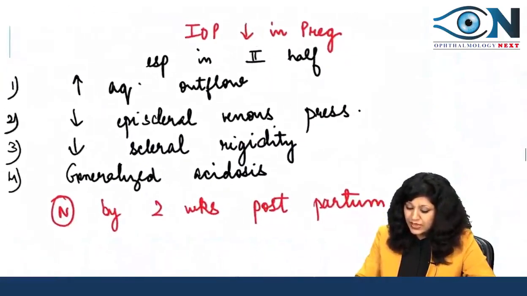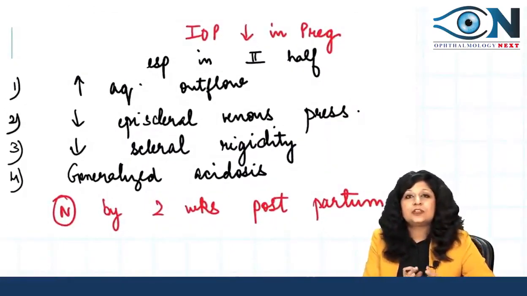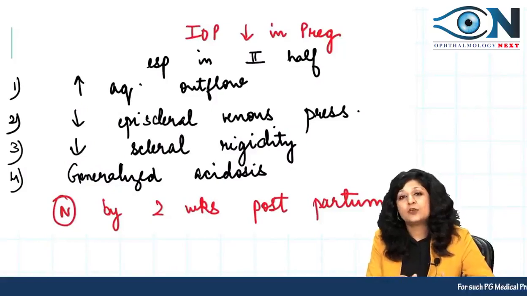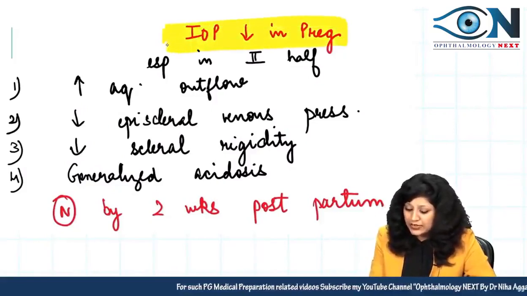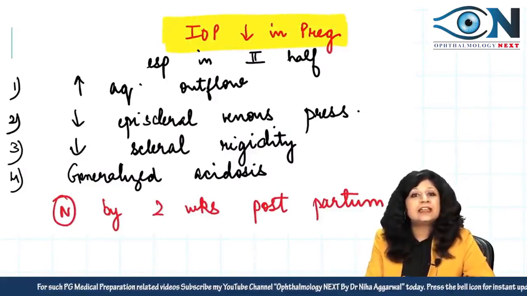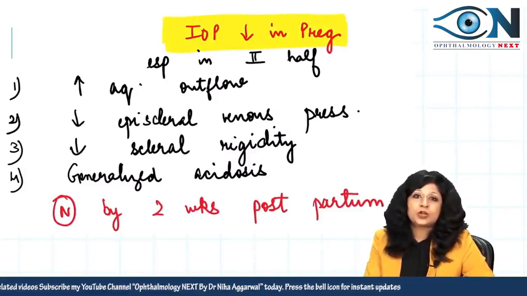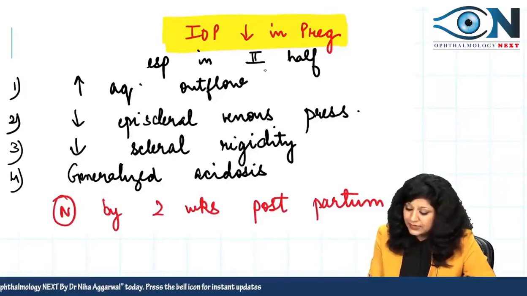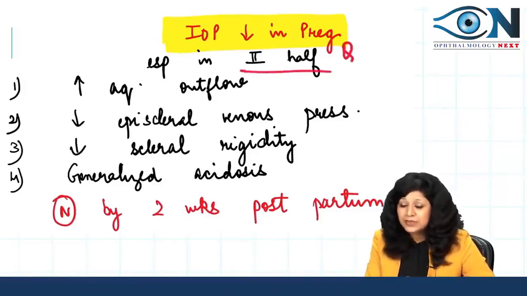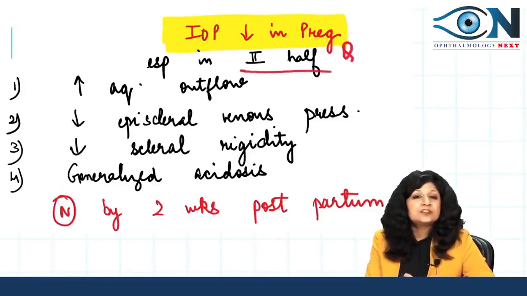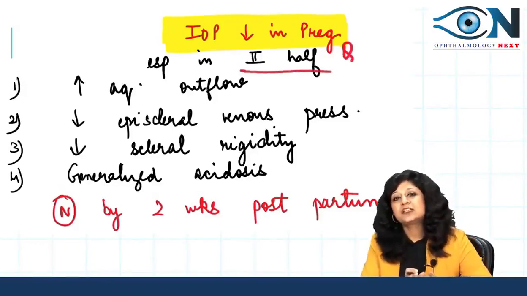Now coming to the IOP decrease in pregnancy. There are many factors on which IOP depends, and one important factor is pregnancy. So let us see how pregnancy can lead to a decrease in intraocular pressure. This mainly occurs during the second half of pregnancy. What are the important factors responsible?